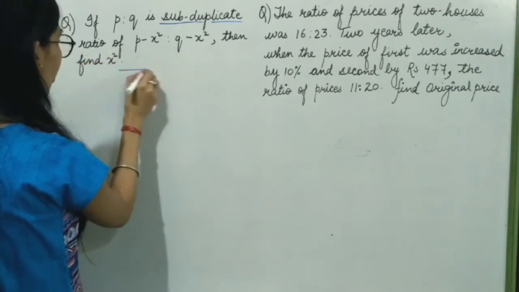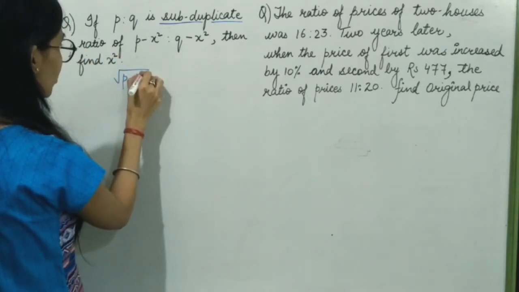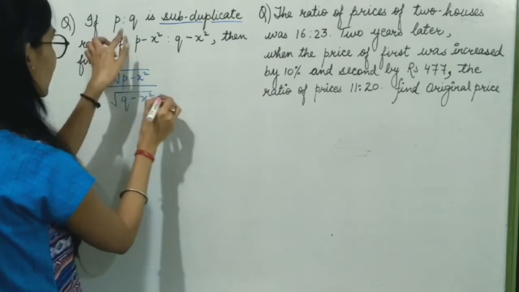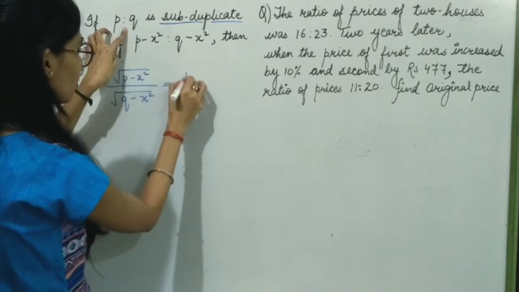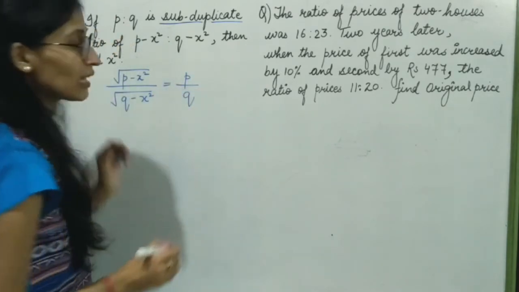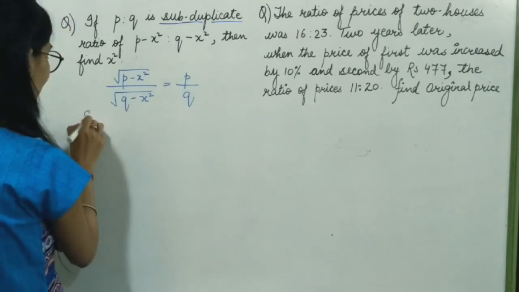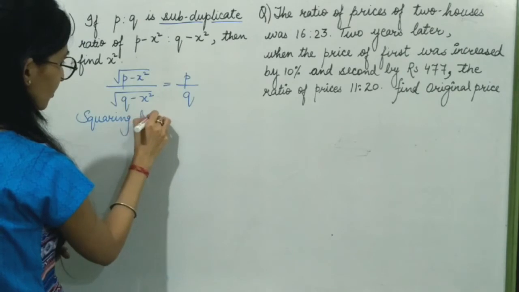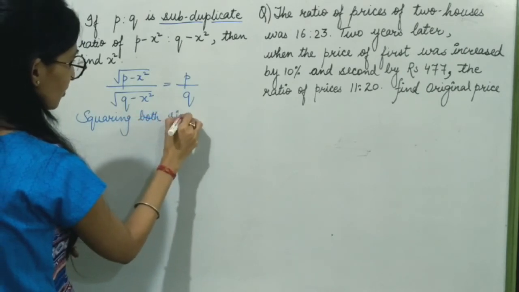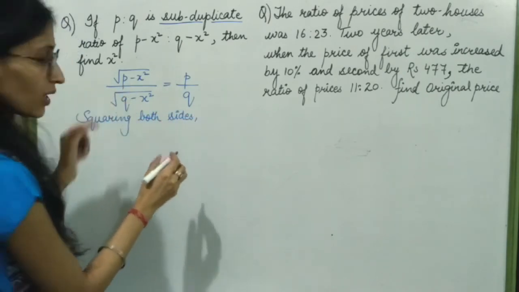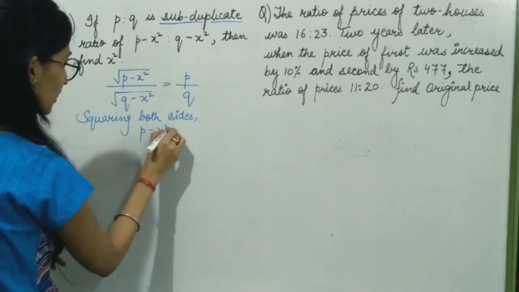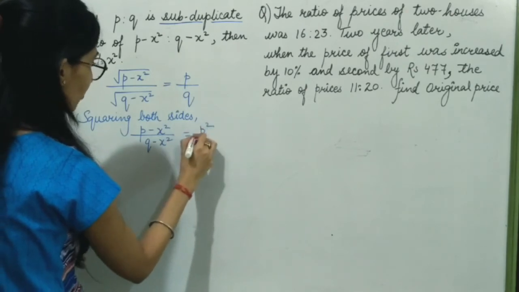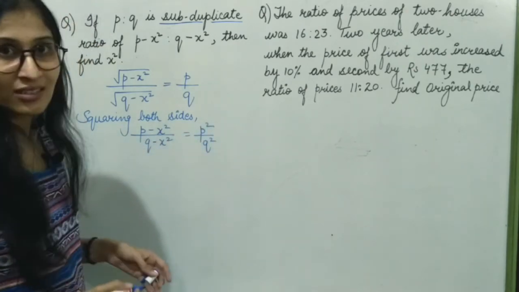So square root of (P minus x square) upon square root of (Q minus x square) is equal to P ratio Q. Now squaring both the sides, it will become (P minus x square) upon (Q minus x square) is equal to P square upon Q square.